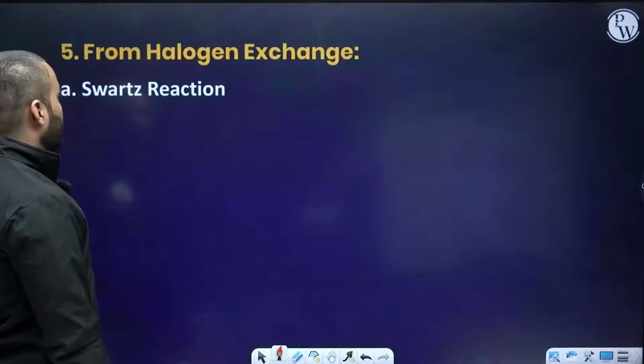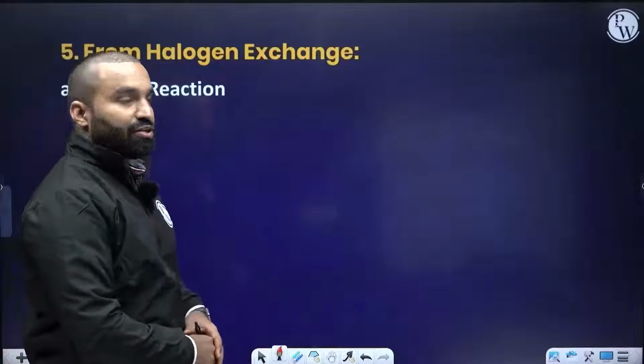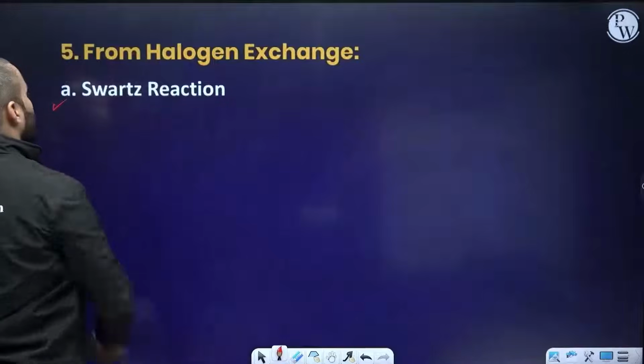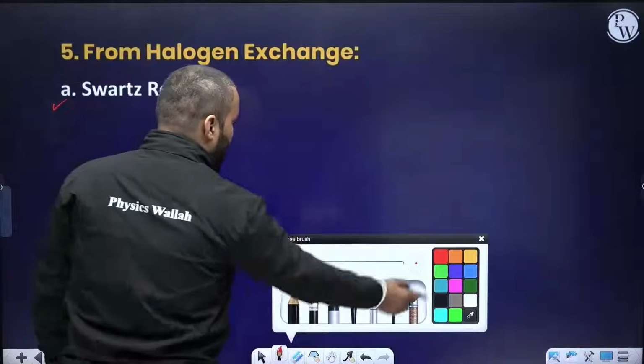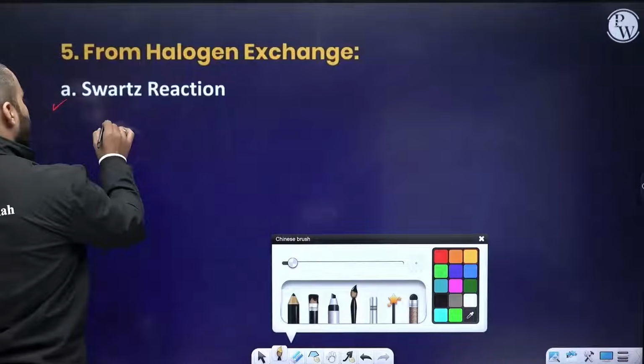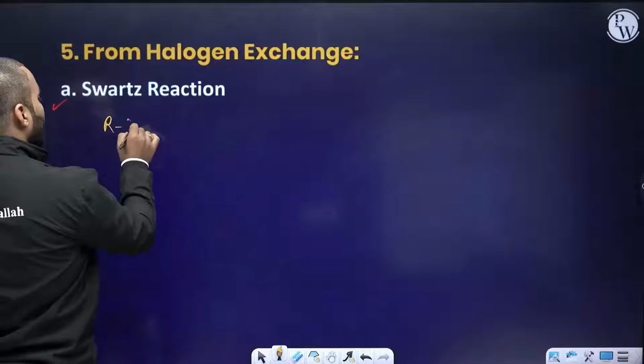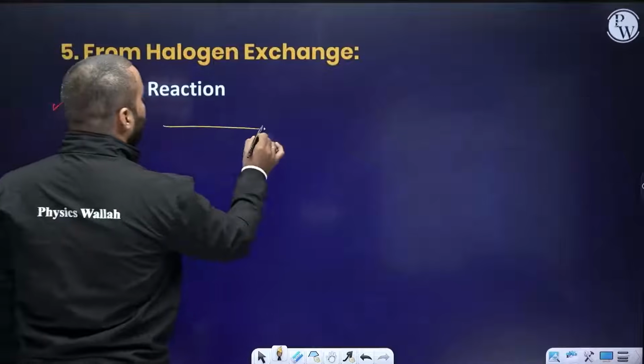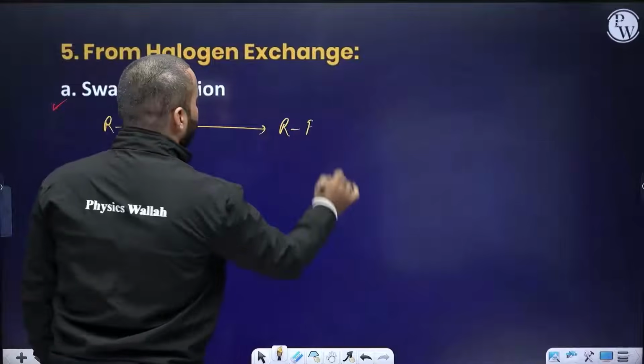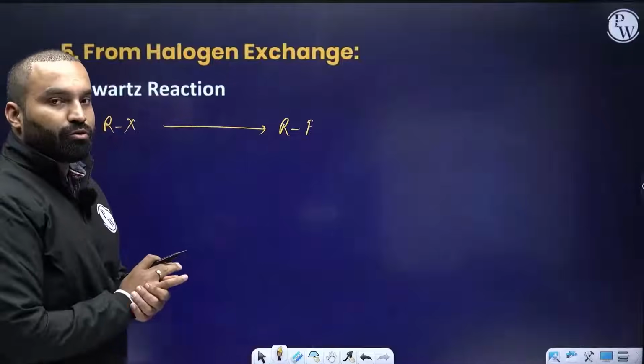Let's proceed to the halogen exchange reactions. The very important one is known as Schwarz reaction. What does Schwarz reaction mean, everybody? Suppose you have R halogen and you want to particularly make RF here. It is just for the production of fluoroalkanes.